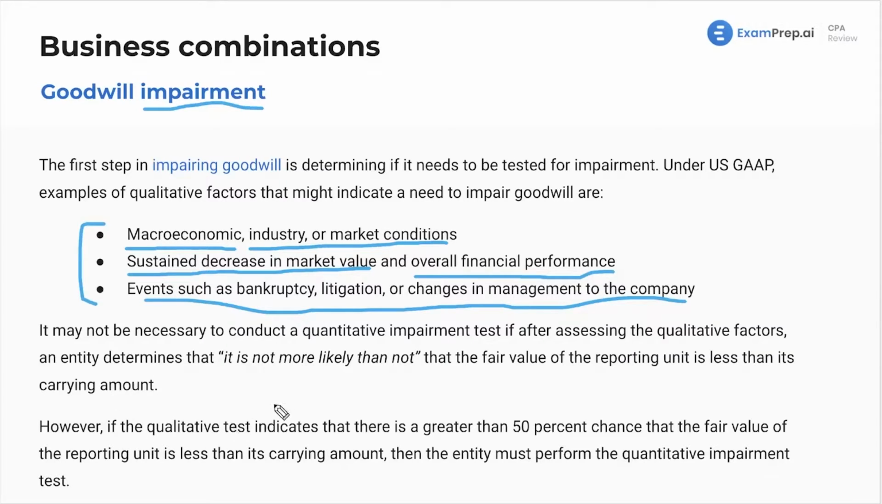However, if the qualitative test, which is this, indicates that there is a greater than 50% chance that the fair value of the reporting unit, which is the entity you bought, is less than the carrying amount. So carrying amount is on your books, the fair value is what it should be. Then the entity must perform the quantitative test. Pretty straightforward, right? You kind of just test it out first, think about it. Are any of these factors possibly going to lead it to have a significant decline in value? If that's the case, well, then we proceed.